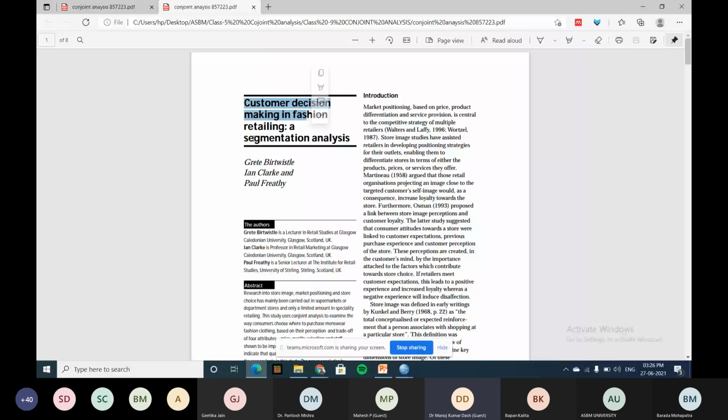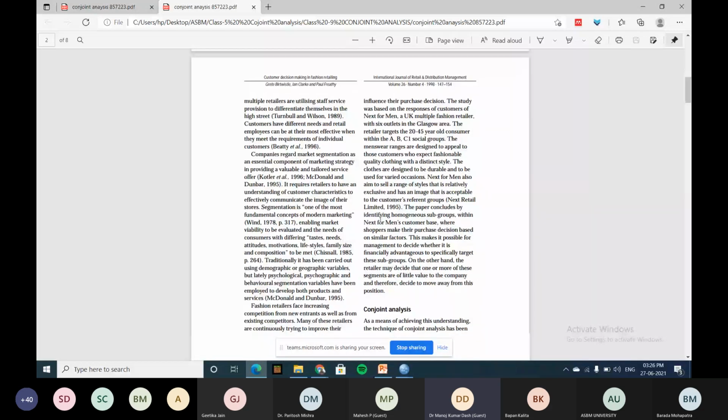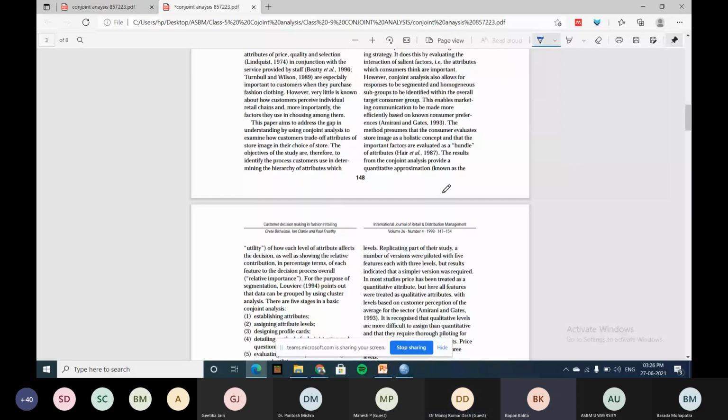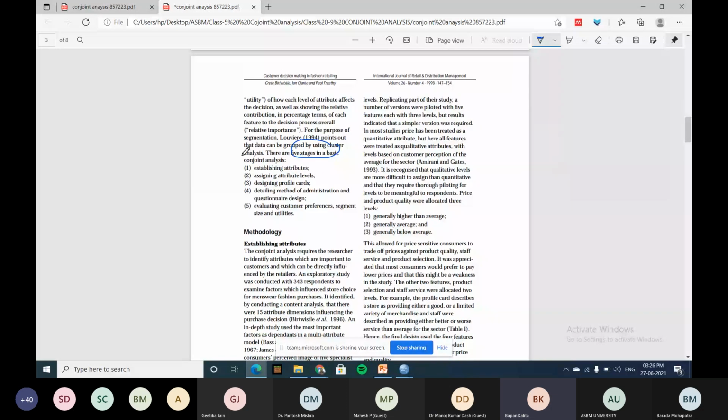He has taken some attributes. There are 5 stages of each attribute. Conjoint analysis. Excuse me, sir, can you enlarge this? The writing, you can go to the plus sign.